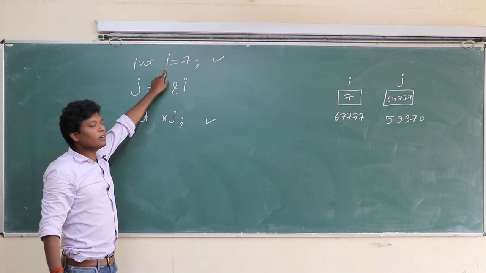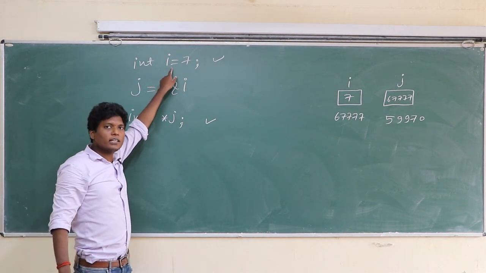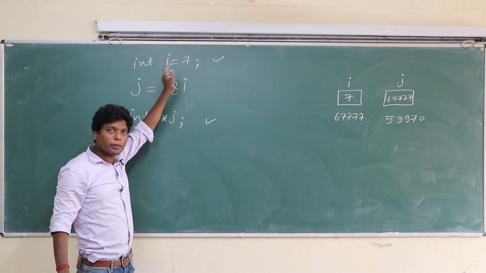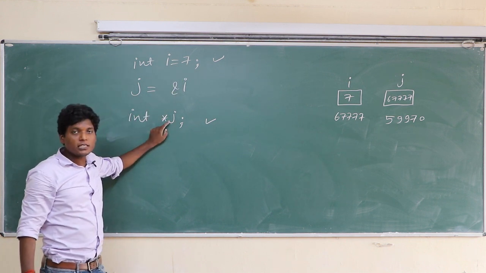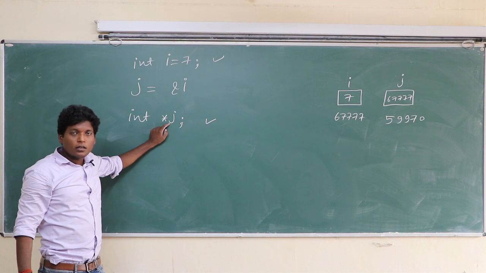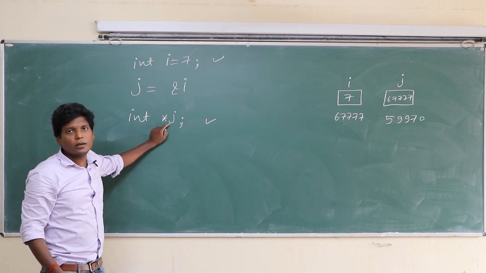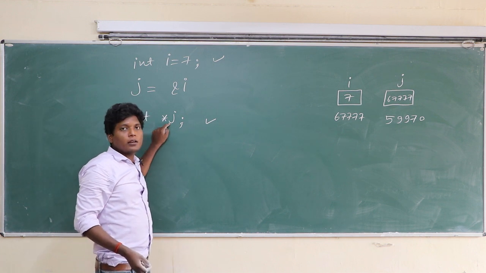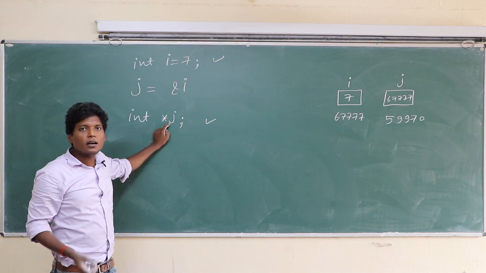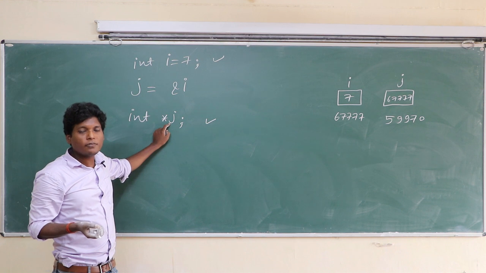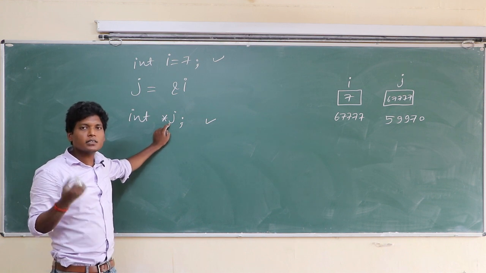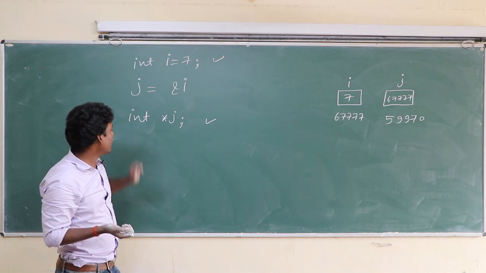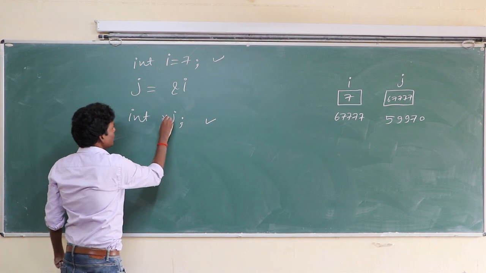i is a normal variable, it is holding the value 7. j is a variable, but it is not an ordinary variable, it is a pointer variable, because it is holding the address of i, that's why its declaration is different.